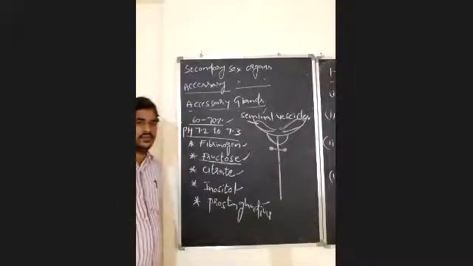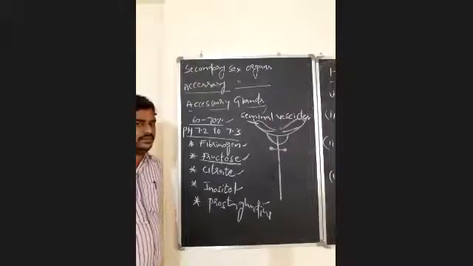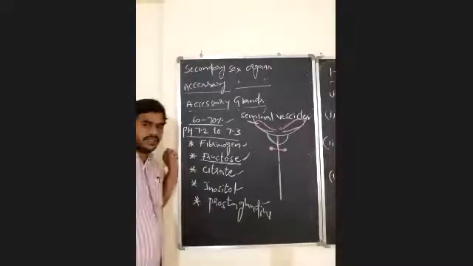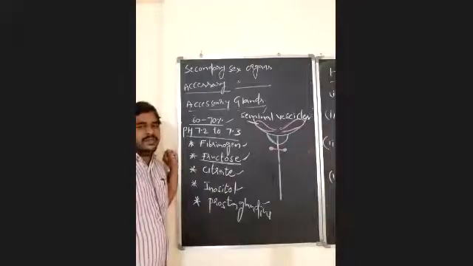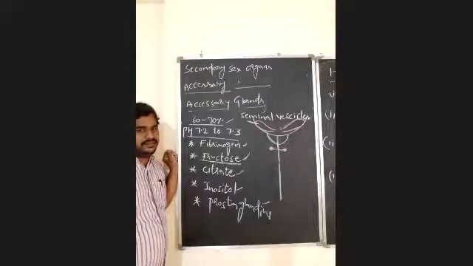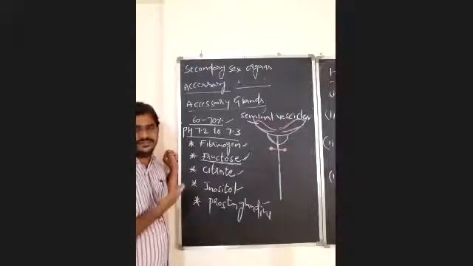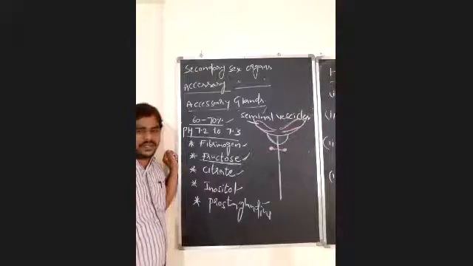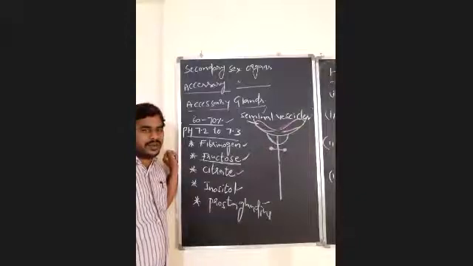I think you already studied fibrinogen in your first PU syllabus. In the mechanism of clotting of blood, I gave you 13 clotting factors. In that, fibrinogen is one of the very important ones: fibrinogen, prothrombin, thromboplastin, calcium ions.